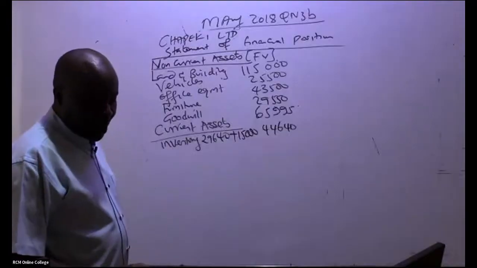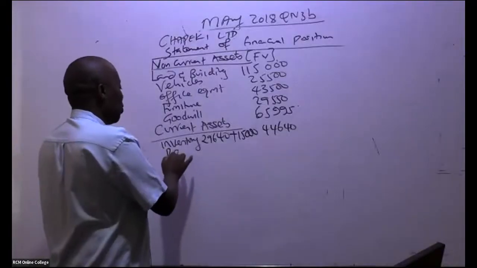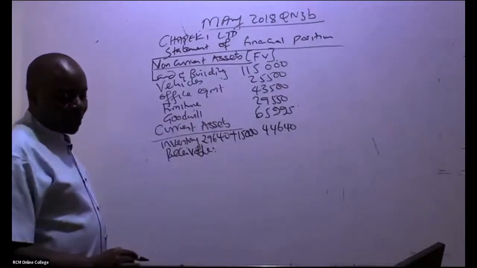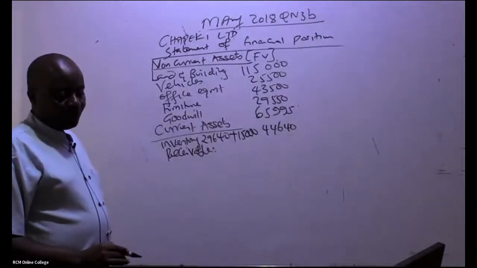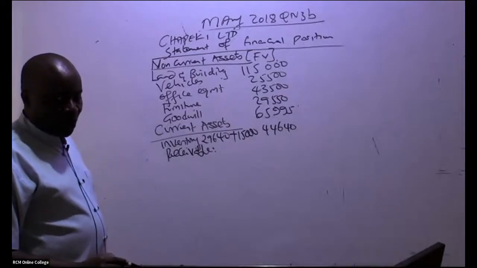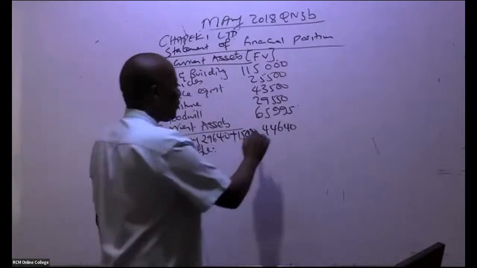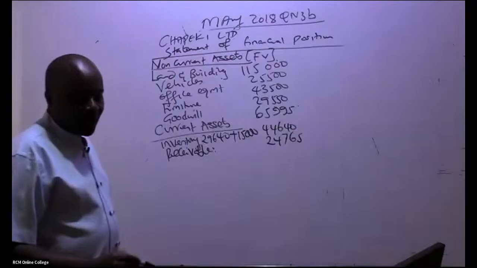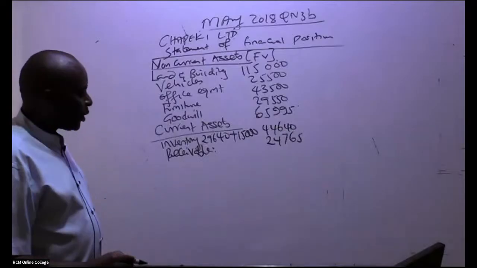So after inventory, we have receivables. There is no additional note on receivables. We had already computed this. How much do we have for receivables? 24,765. From there, ladies and gentlemen, of course, we have cash at bank.